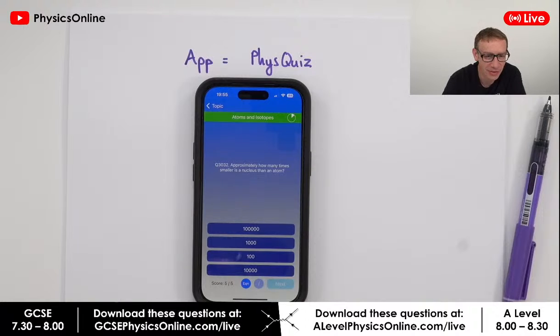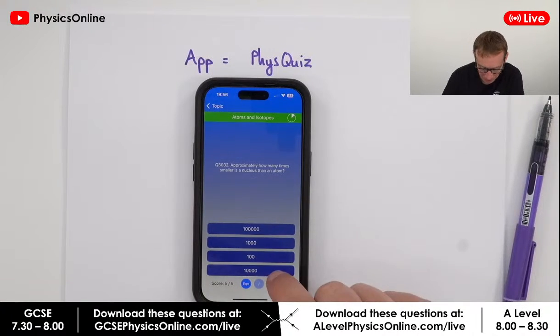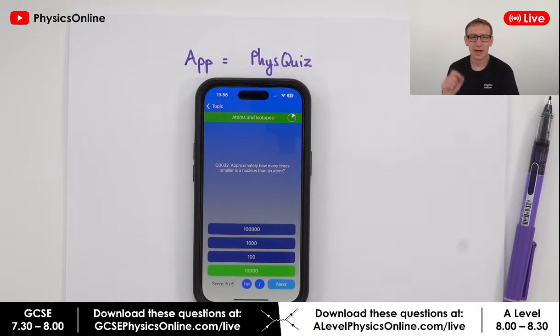Is it 100,000, 1,000, 100, or 10,000? So how many times smaller is a nucleus than an atom? I feel that this question may well come up tomorrow. Okay, so a lot of people are saying 10,000. If you think it's 10,000, you are correct. It's about 10,000 times smaller. Remember, 10,000. Basically, that's the answer.